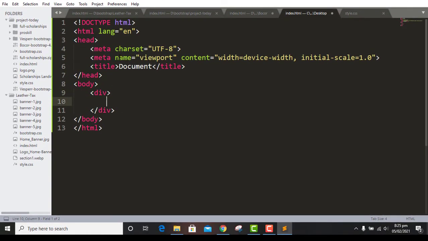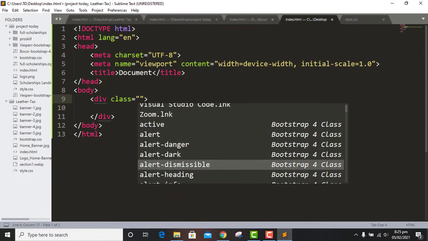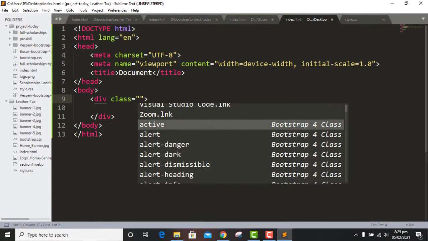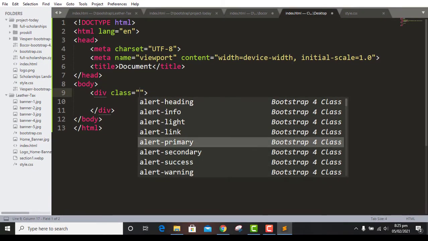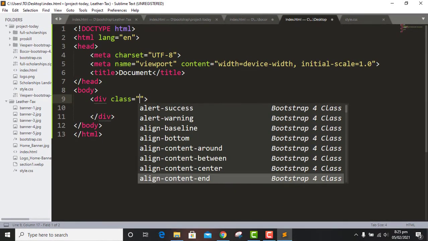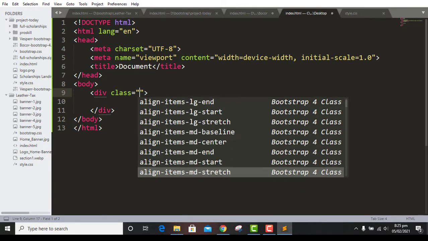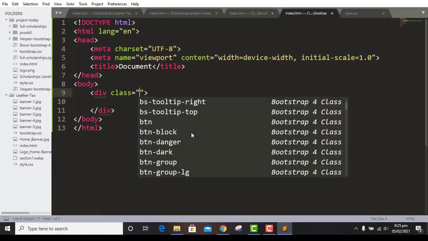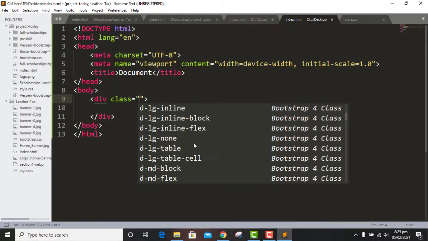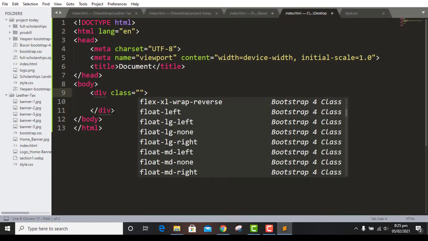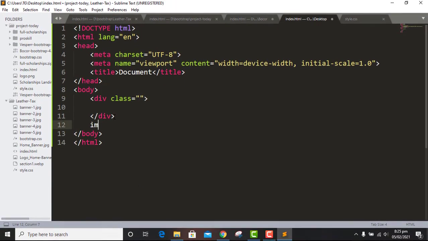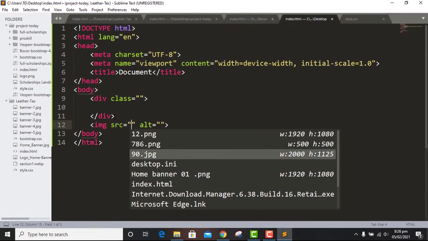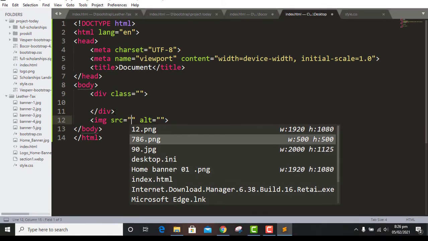So I write here the class. You can see this class appears: alert primary, alert secondary, and alert victim. So you can see all your classes automatically appear in your Sublime Text. Simply write image, then you can see all your images auto-pick.